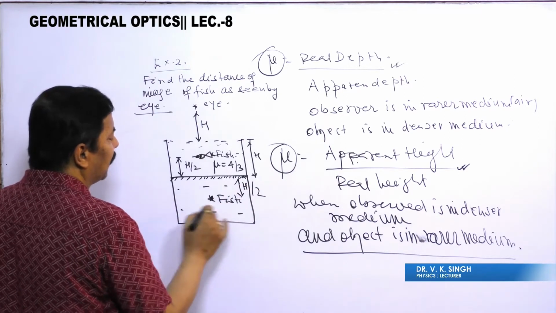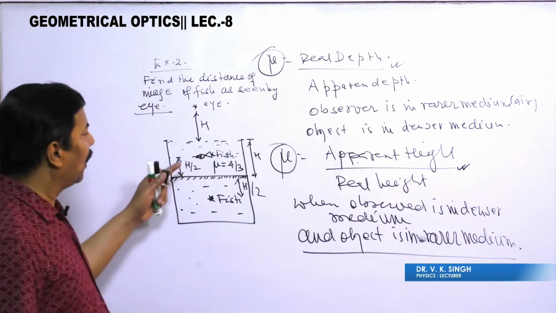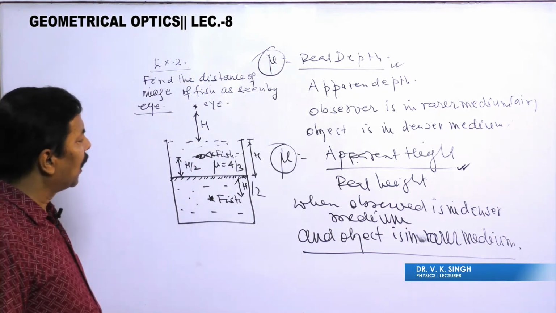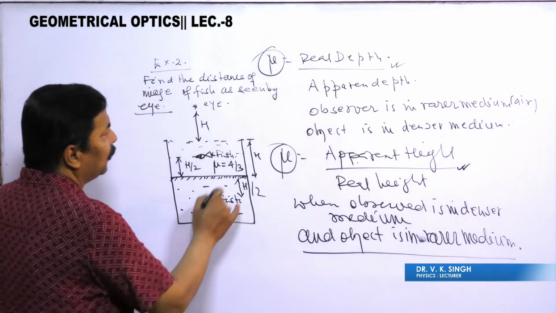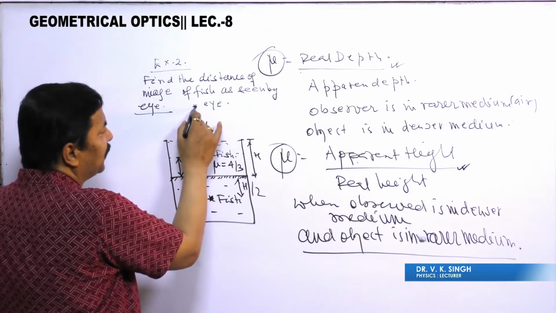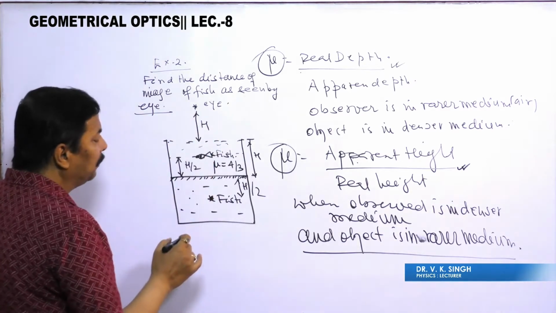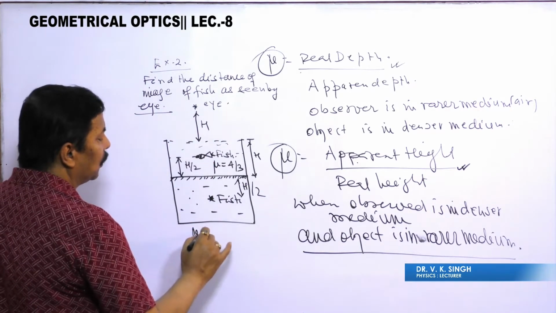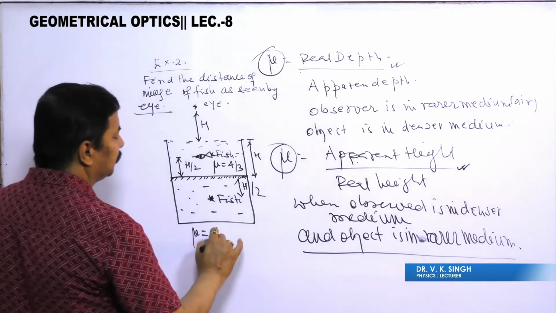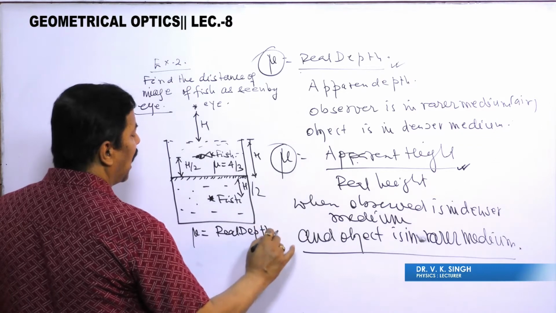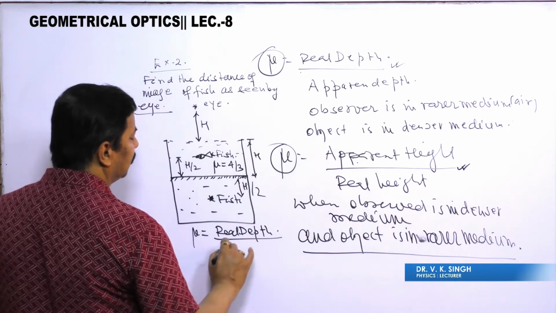It is a replica of this one. So now if the eye observes, for this we are using this formula because the observer is the eye and this eye is in rarer medium. So mu is equal to real depth by apparent depth.